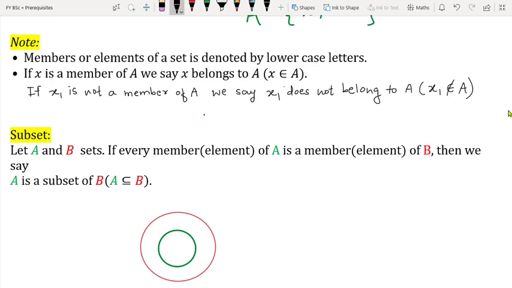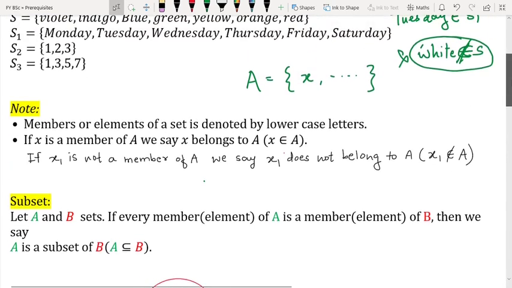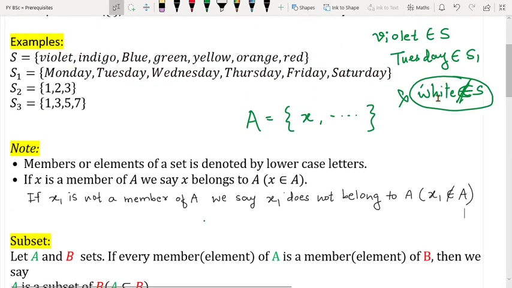I hope you got my point, what I am trying to tell you. So therefore over here we will say white does not belong to S, because it is not present as a member in the set S, right? So this is regarding the definition of set.